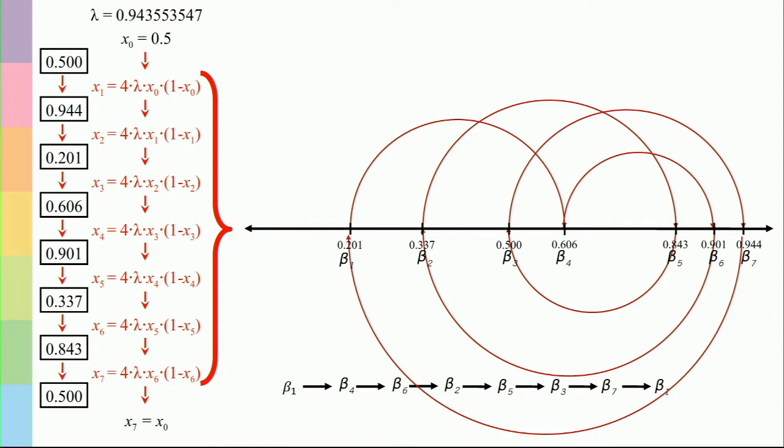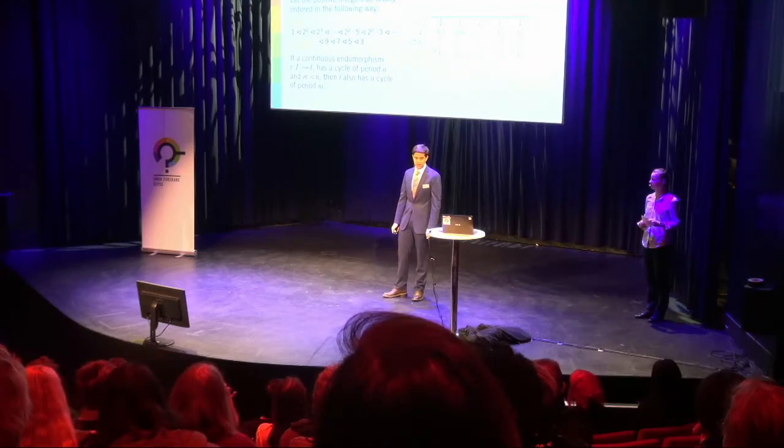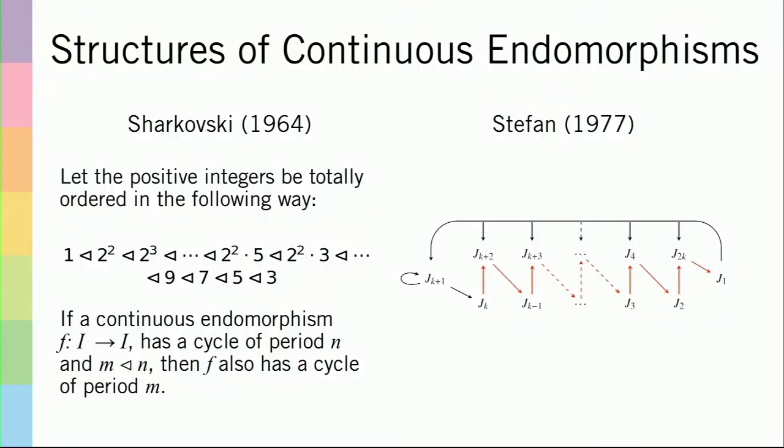So this structure that describes how these fixed points along some real line connect to each other in one period, in one cycle, is called a continuous endomorphism, and it's just a different way of describing the same idea. Now, the structures of these continuous endomorphisms are more well understood. There are different mathematical theorems that describe different properties of the system. For instance, Sharkovsky's theorem introduces the concept of minimality in the system and describes how the appearances of different periods in the system relate to the appearances of other periods.